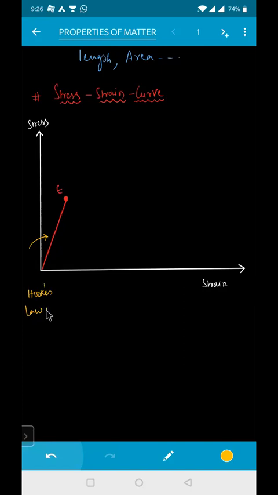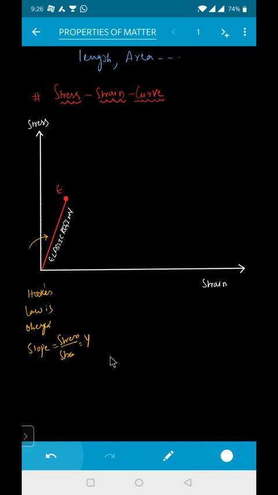What is the slope here? Slope is equal to stress by strain, that is y by x. So that will be a straight line from the origin to this point. This region from this point to this point is known as your elastic region. I'm writing it here right now. That is your elastic region.